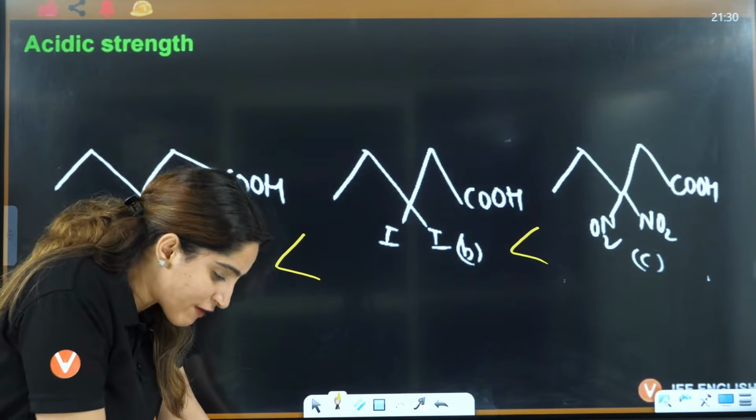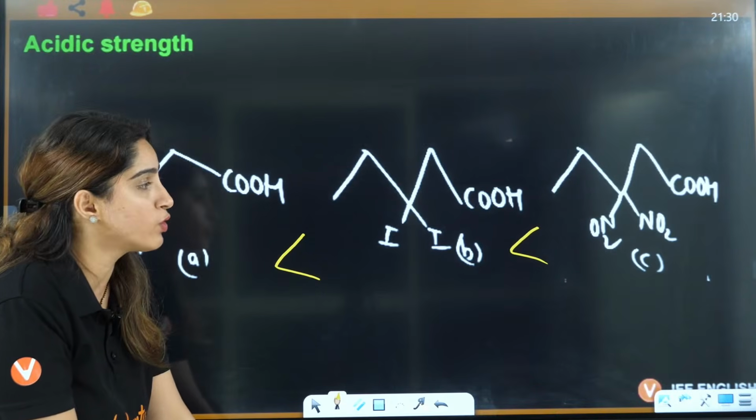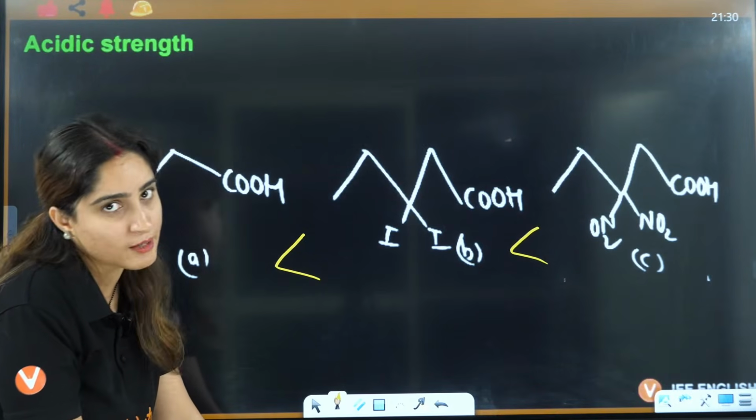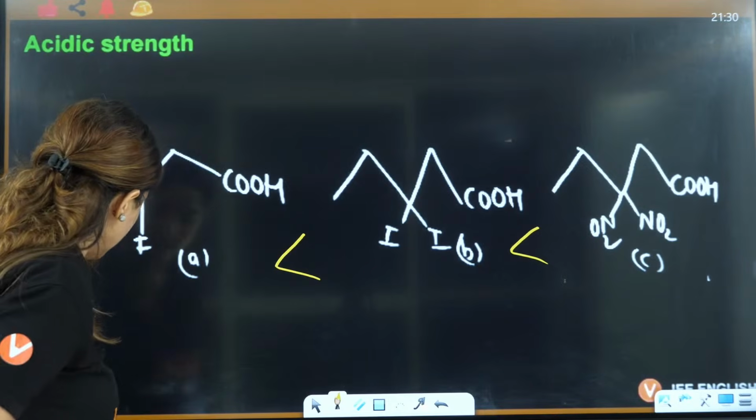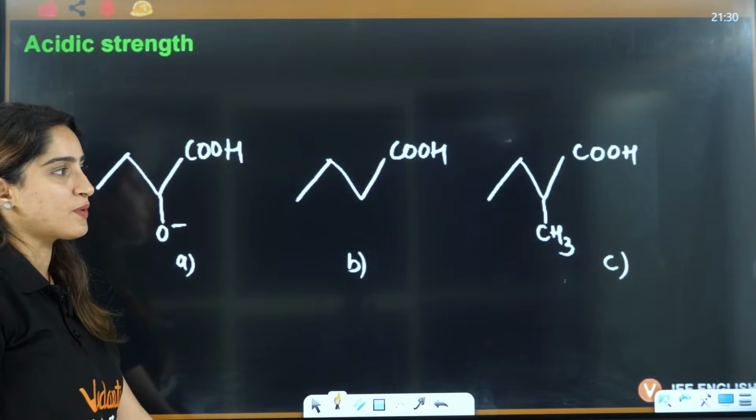So the minus I effect in that case is more, so the stability of the carbon ion will be more, and that is the reason CBA is the correct answer here. Okay. Acha, what about this one?